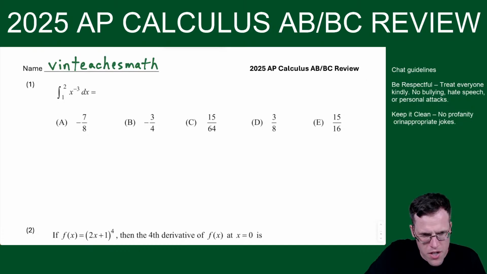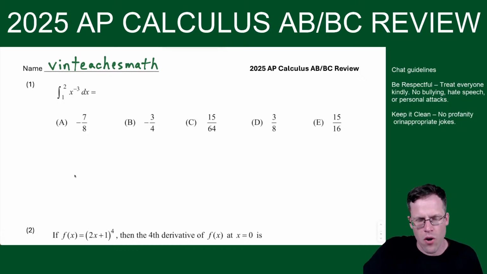I can already see in the chat, will there be a polar FRQ? The BC stuff I'm going to do towards the end, so that AB covers stuff that'll be on both exams, but I do have some BC stuff for the end. If we want to see a certain polar FRQ, I'll probably do another night of live streaming tomorrow and just do FRQs, because doing it all in one shot tonight might be a little bit much.